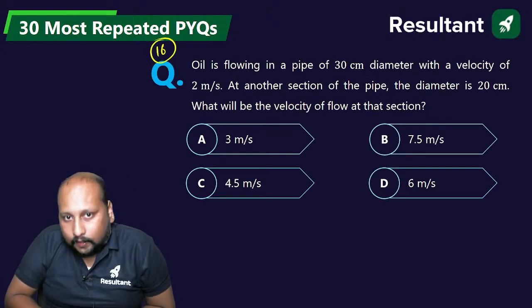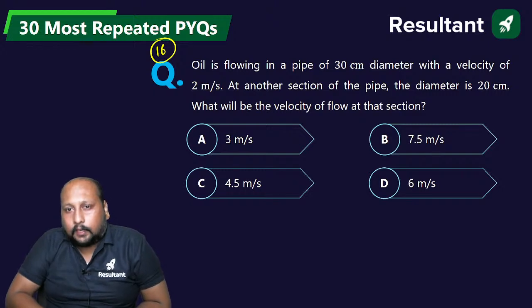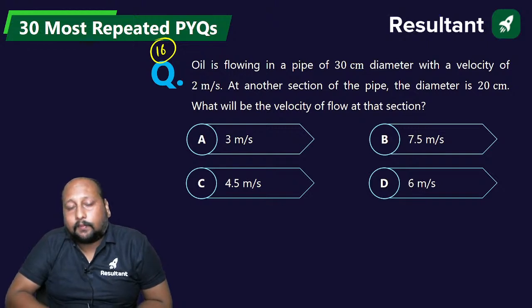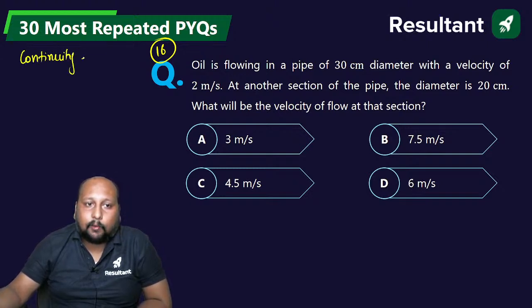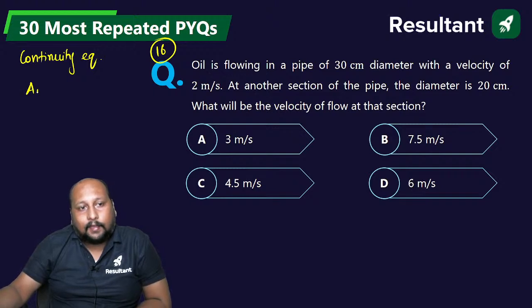Oil is flowing in a pipe of 30 centimeter diameter with a velocity of 2 meter per second. In another section of the pipe, the diameter is 20 centimeter. What will be the velocity? Use continuity equation or theorem. A1 V1 is equal to A2 V2, right?